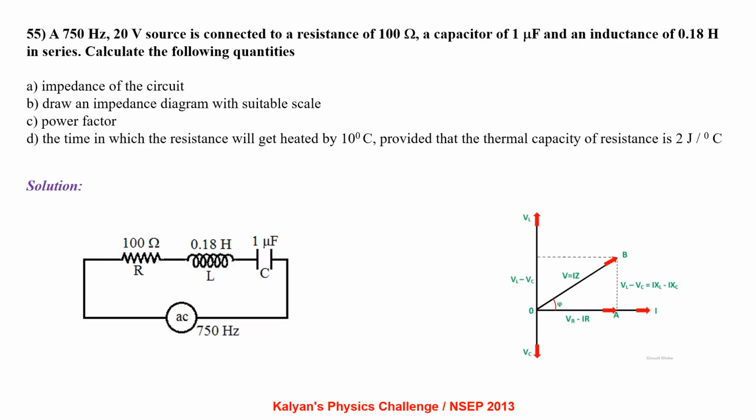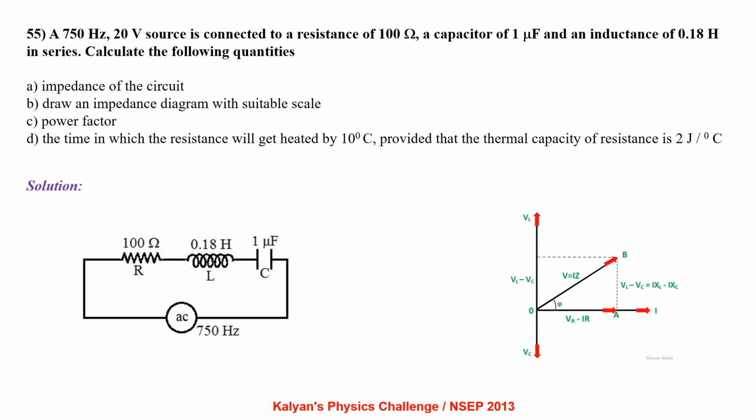A 750 Hz, 20 volt source is connected to a resistance of 100 ohm, a capacitor of 1 microfarad and an inductor of 0.18 Henry in series. Calculate the following quantities: impedance of the circuit, draw an impedance diagram with suitable scale, power factor, and the time in which the resistance will get heated by 10 degrees centigrade, provided that the thermal capacity of the resistance is 2 joule per degree centigrade.